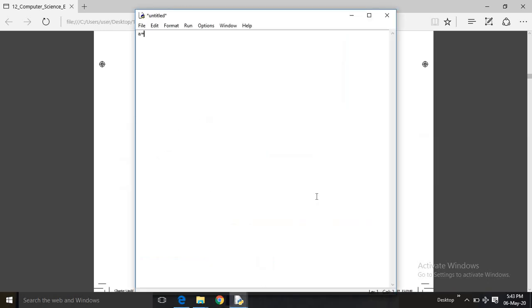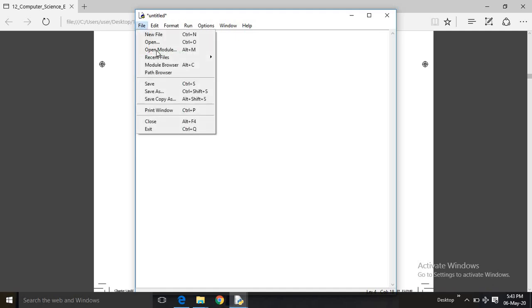A equal to 100, b equal to 200, c equal to a plus b, and print. In the print section, I am giving within double quotes the sum, and then I am giving a comma and displaying which variable should be displayed. The value will be contained in the variable C, and I want to save this file.